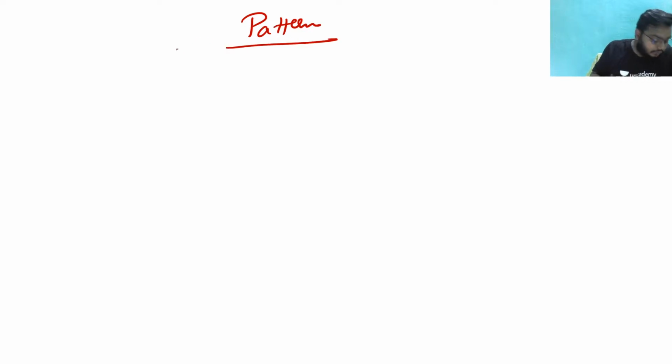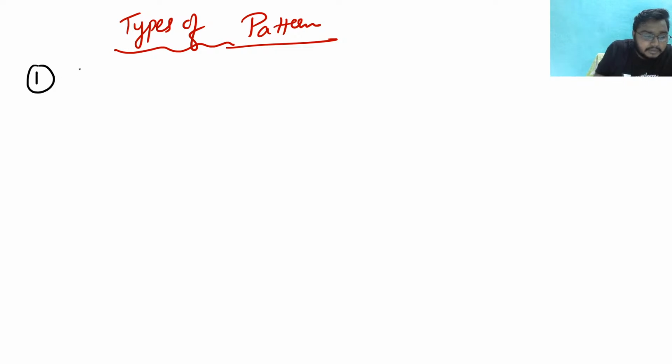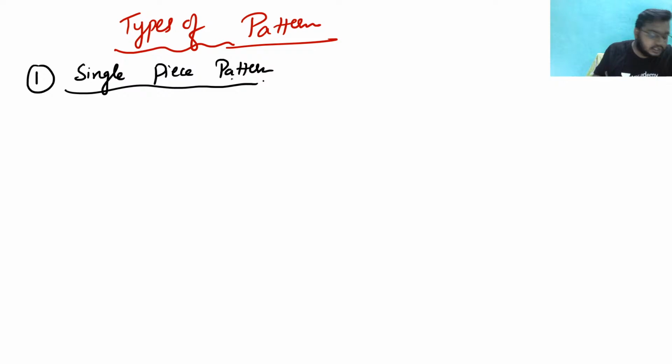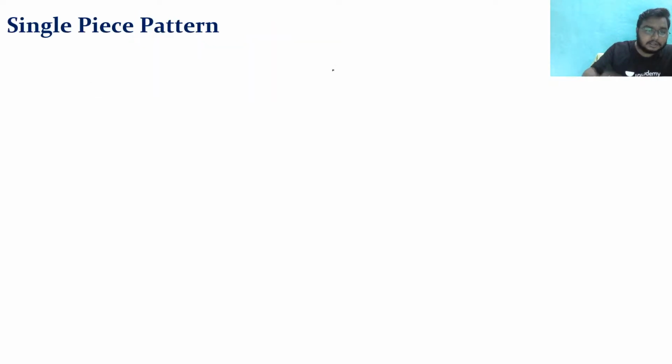What are they? First type is the single piece pattern, right? So we are going to see this single piece pattern. There are a lot of pattern types, so we are going to see everything one by one.